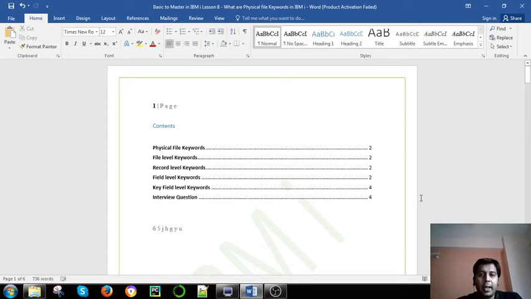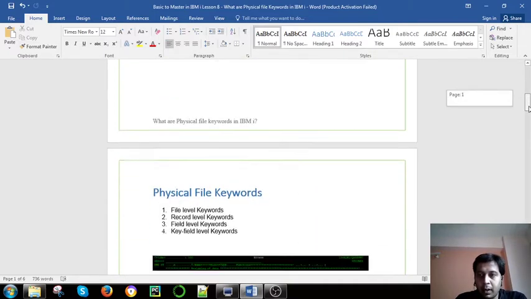Welcome again to this IBM i session. Today we are going to discuss the physical file keywords. In this session, we'll go through the different levels of keywords: file level, record level, field level, and key field levels. Though there are many of them, in this session we will discuss some of them.